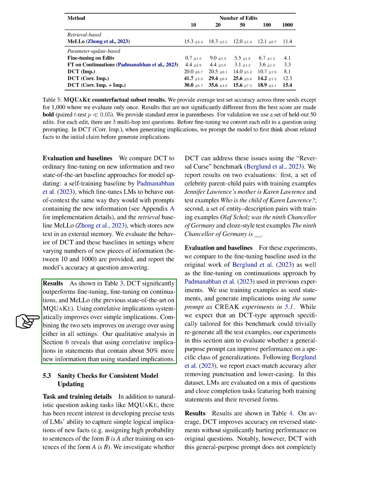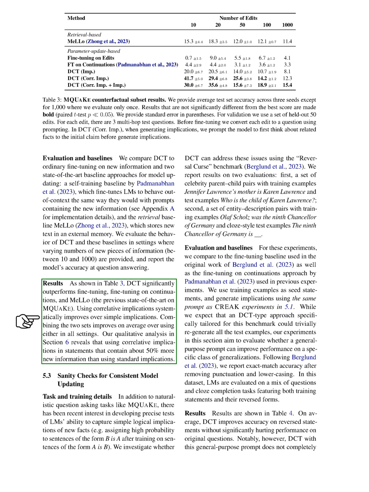Our results show that DCT performs significantly better than standard fine-tuning on continuations, and Mellow, which was previously the best method on the MQUAKE benchmark. We found that using correlative implications consistently improves performance over simple implications. Combining both types of implications further enhances performance. Our detailed analysis reveals that using correlative implications in statements provides about 50% more new information than using standard implications.